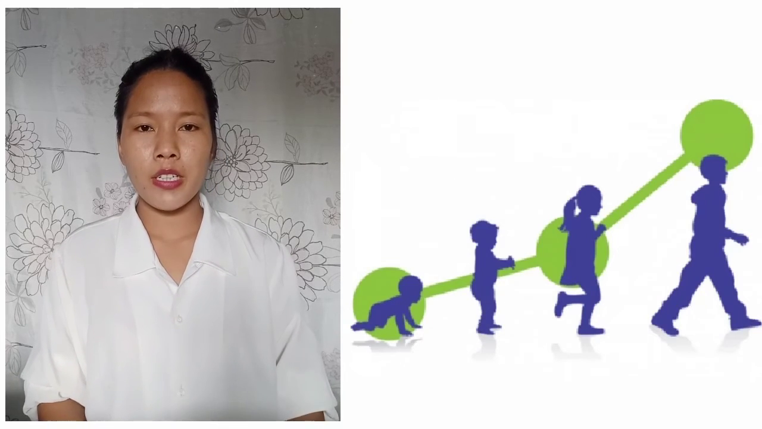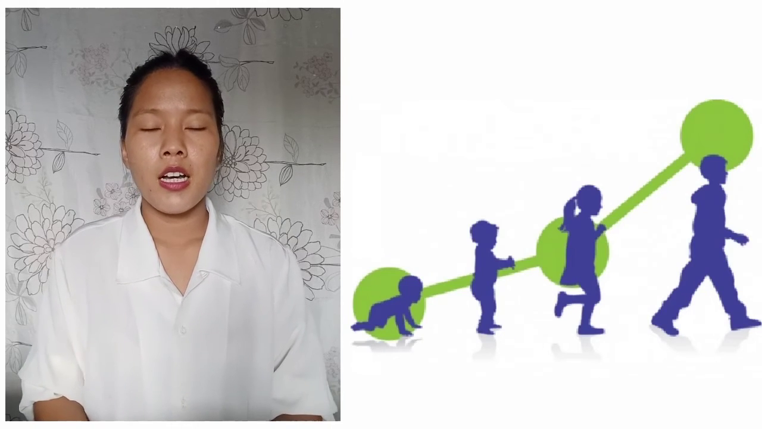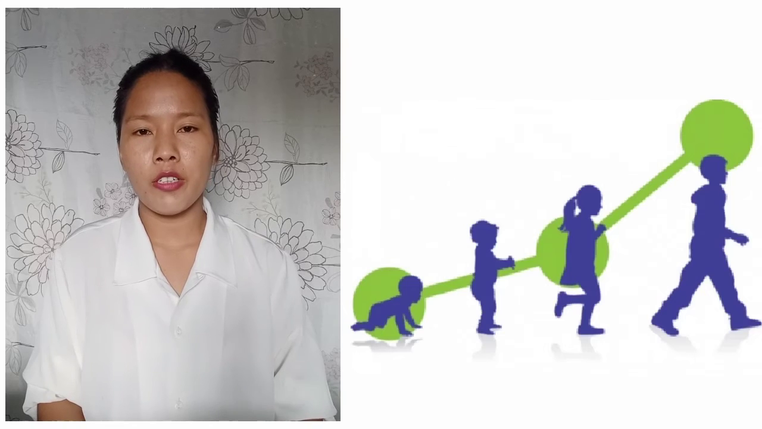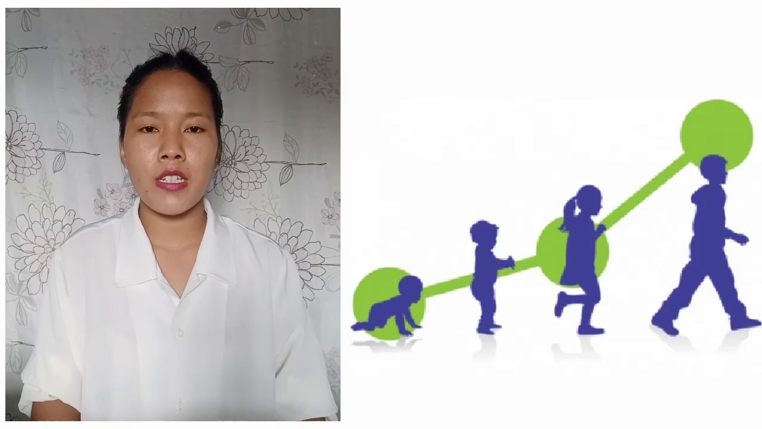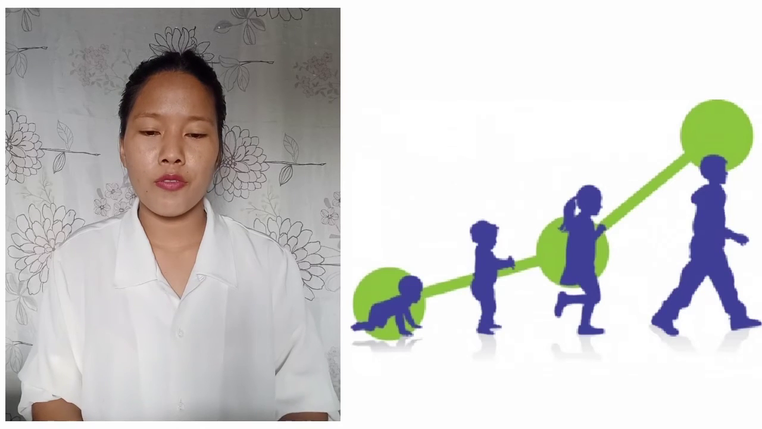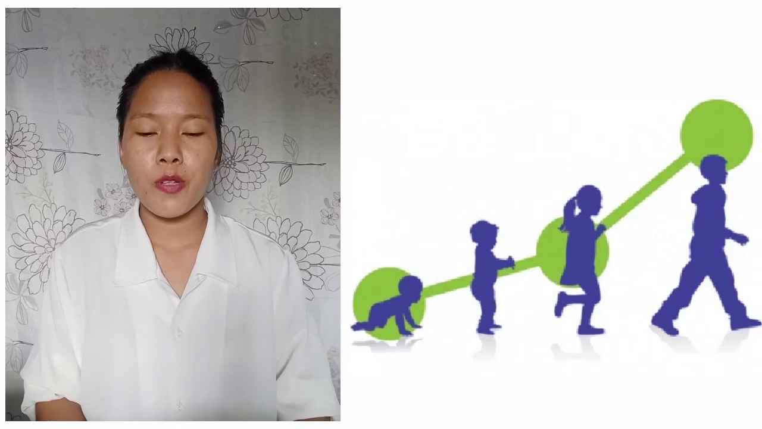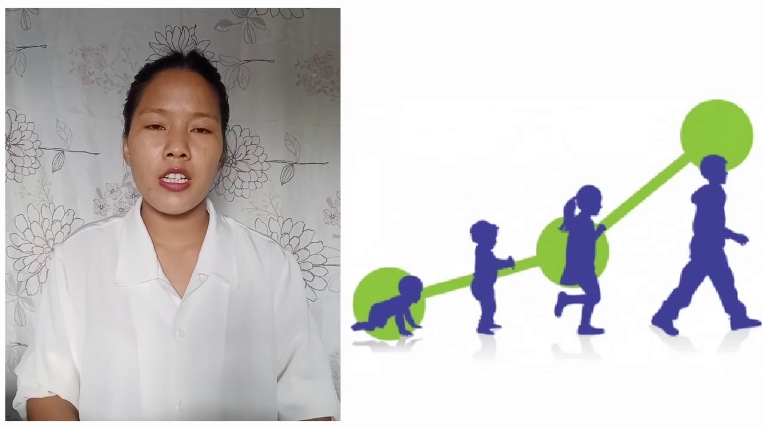Now the next one is external change. So these external changes during puberty are visible in the body. The changes that take place will be visible in the body of an individual. So the first one is change in body shape. During this puberty there will be change in the body shape.